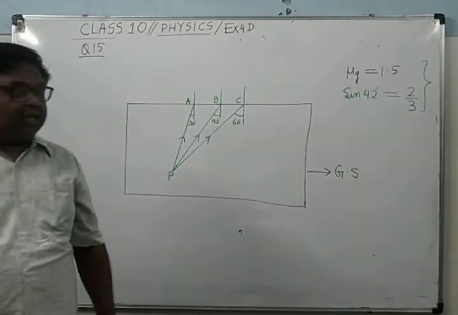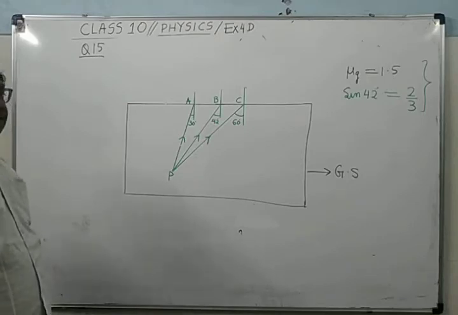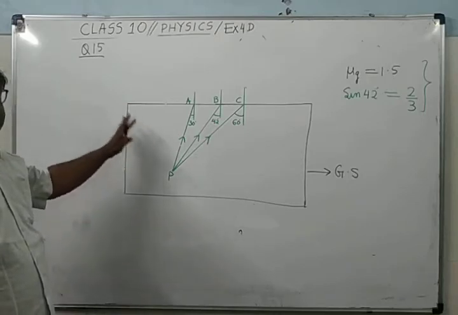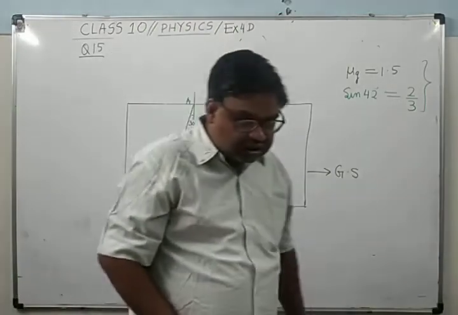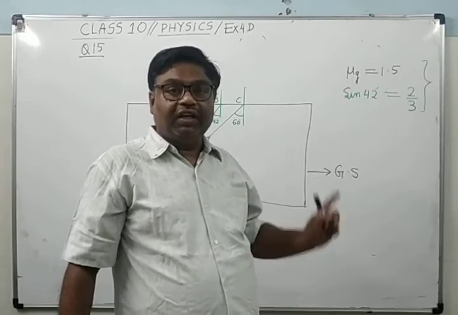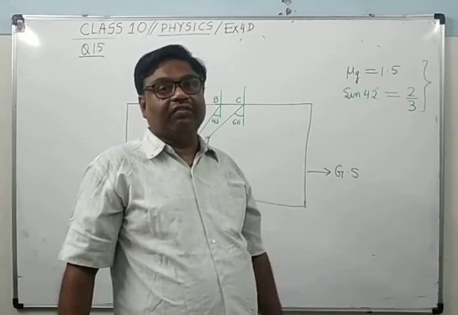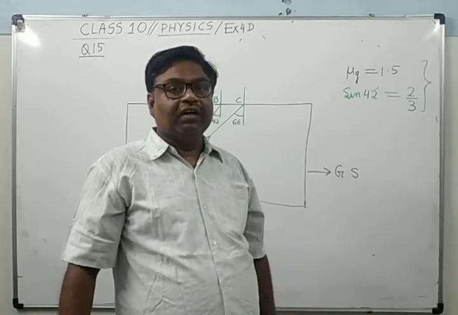See here, I already told you that this question is similar to question number 13. But what is the difference between this question and question number 13? In question number 13, the critical angle is given. But here, the critical angle is not given. That you have to find first. It's clear?